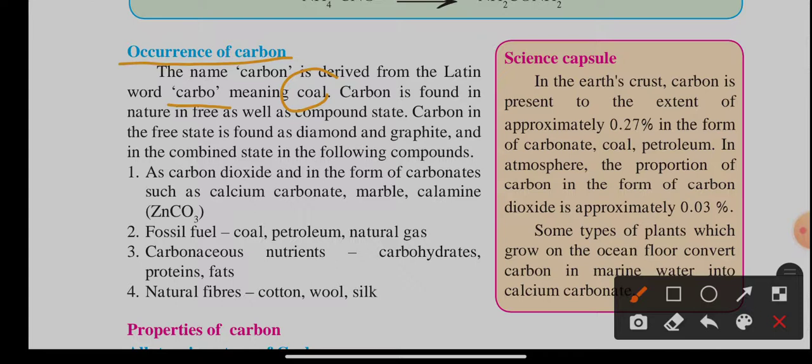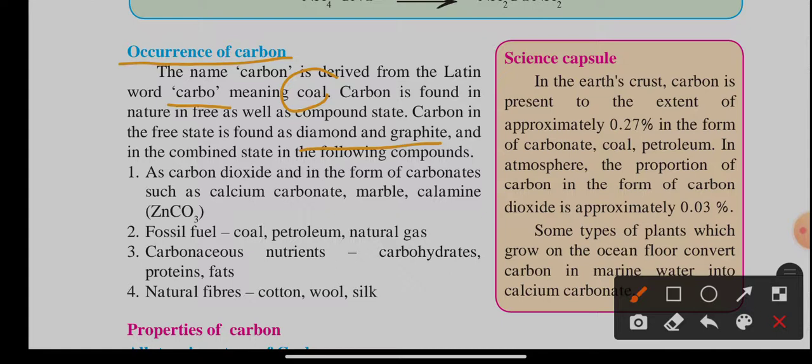Carbon is found in nature in a free as well as a compound state. Free carbon occurs in diamond and graphite only, and it occurs in combined state in various compounds.